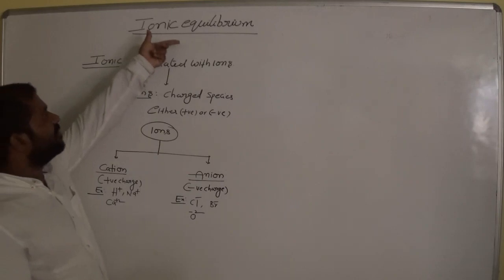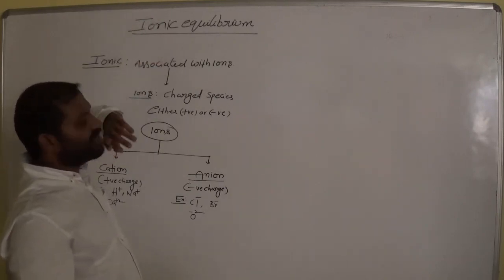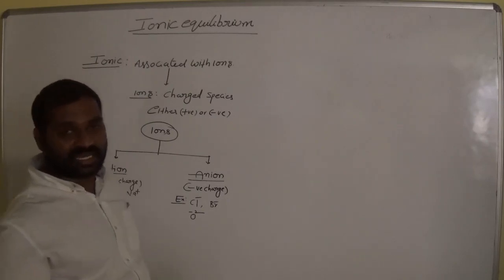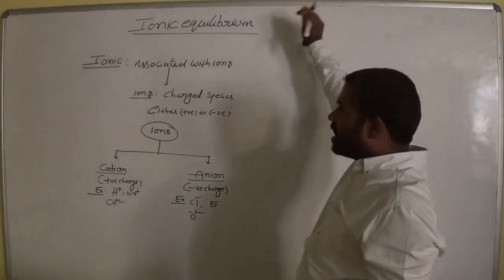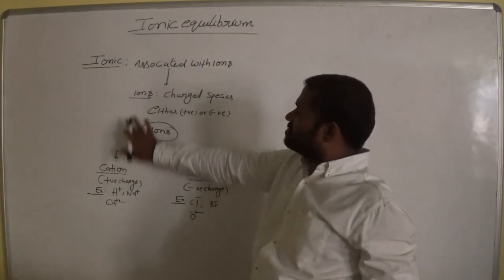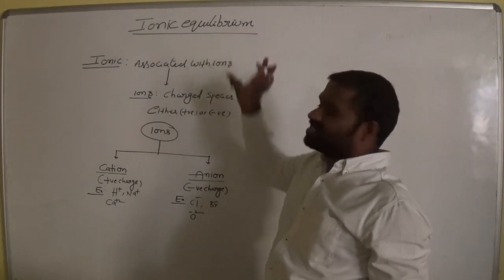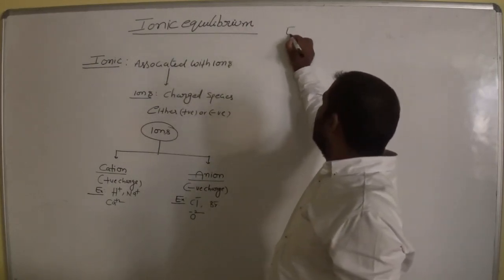So in ionic equilibrium, we are going to study the equilibrium that exists between ions and a molecule. Now the definition of ionic equilibrium. Here we discussed what is meant by ionic, and now come to equilibrium.